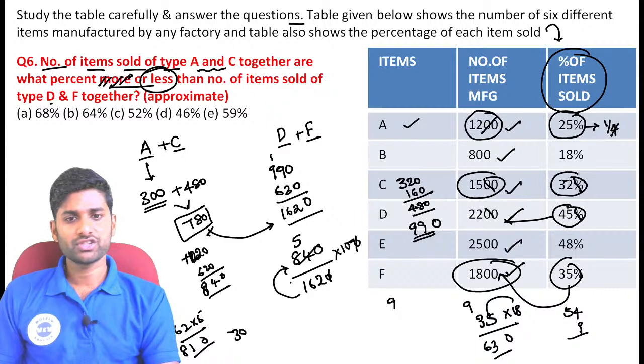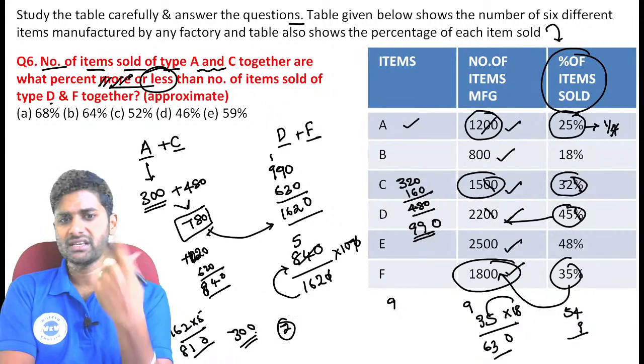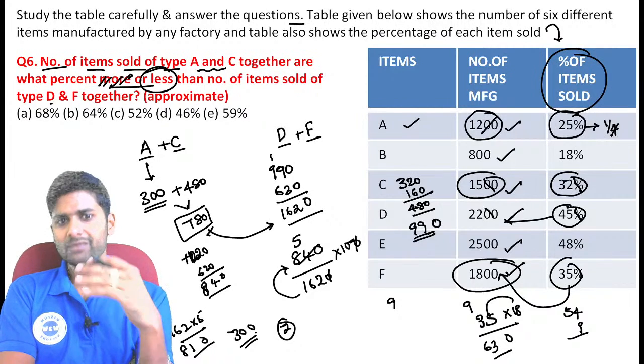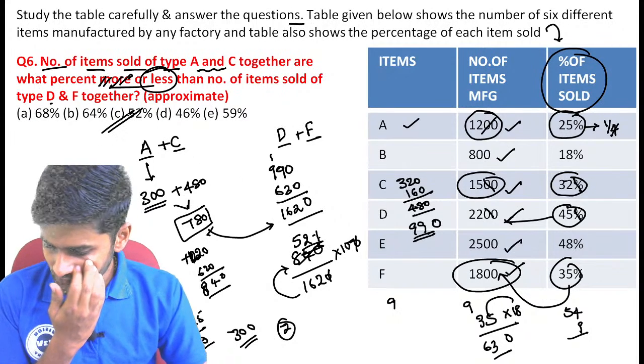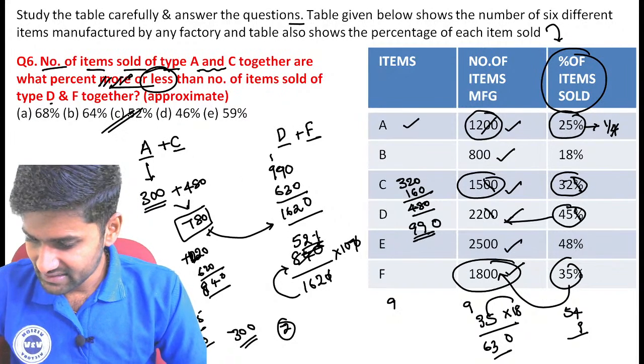Take it as 1 more 0, there is no problem. So now it is 300. So definitely approximately that is equal to 2 times. Why? Because 16 threes means the value becomes more than 300. So approximately the value becomes exactly equal to 52%. So 52% is the correct answer, guys.